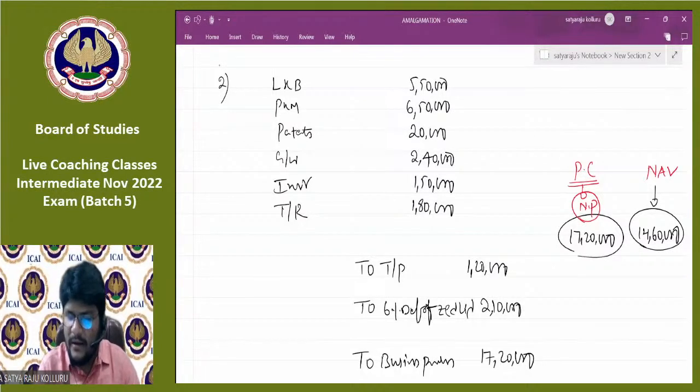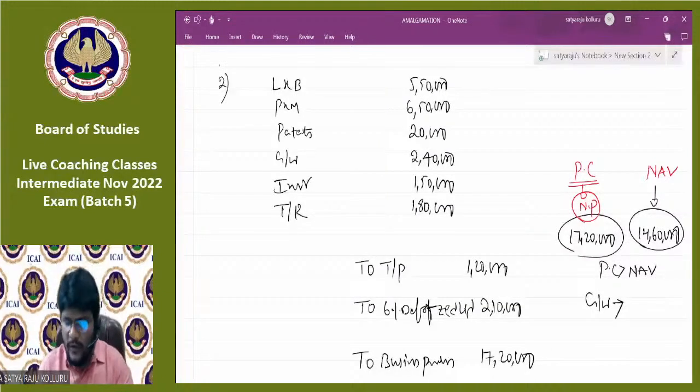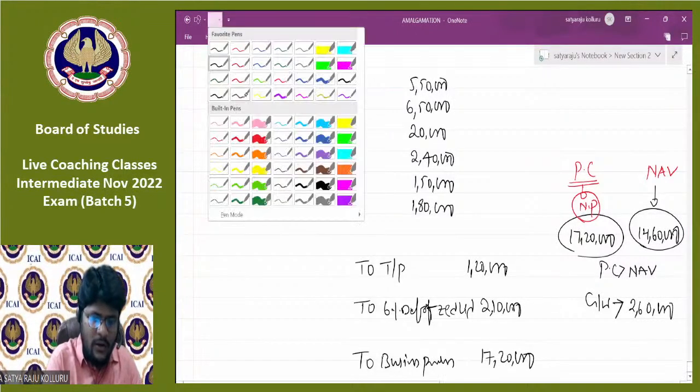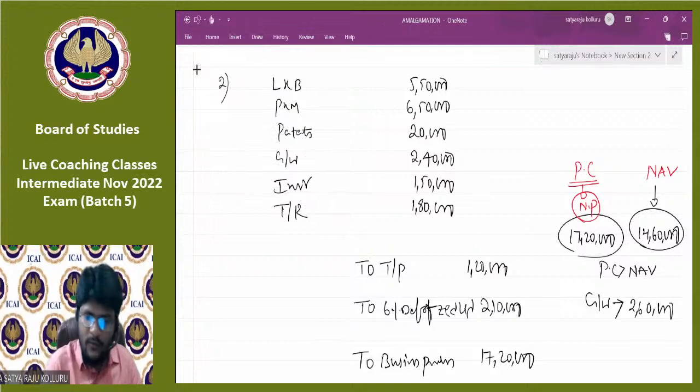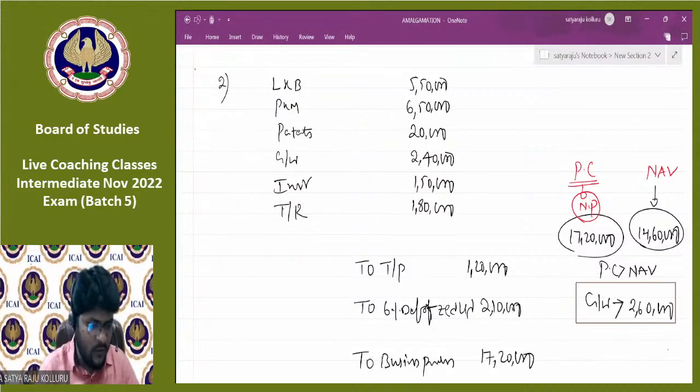PC is greater than NAV. If PC is greater than NAV, then it is a goodwill situation. May I know the goodwill is how much? 17,20,000 minus 14,60,000. Goodwill is 2,60,000. Am I right, guys? Are you getting the same goodwill amount as well? Goodwill is 2,60,000.